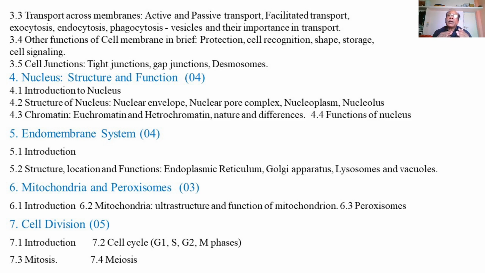Once the new cell is formed, once the cell divides into two daughter cells and forms new cells, all of the cells formed during the growth or development of different organisms undergo a regular mechanism, some type of sequential events taking place in the cell after its formation.